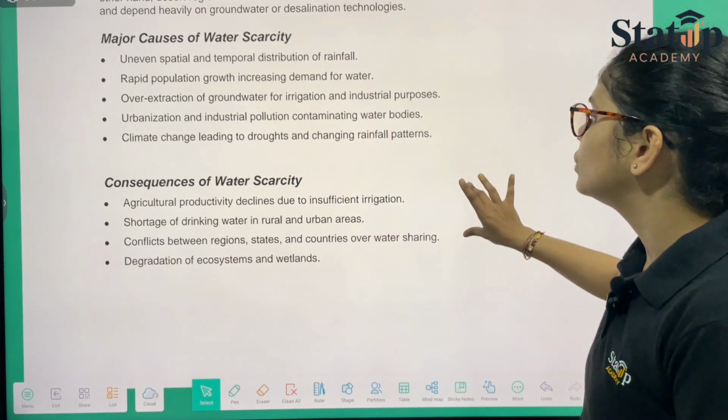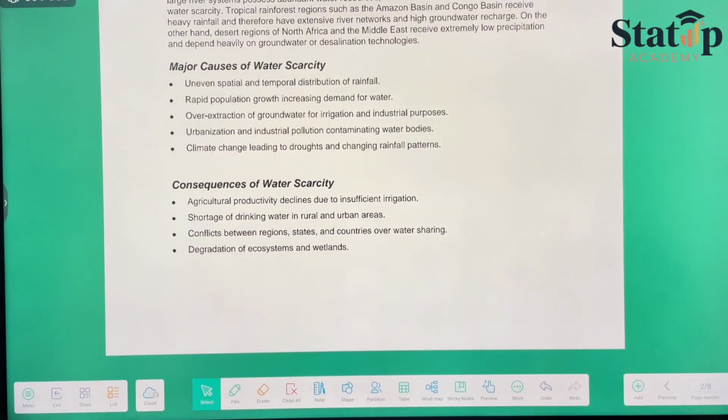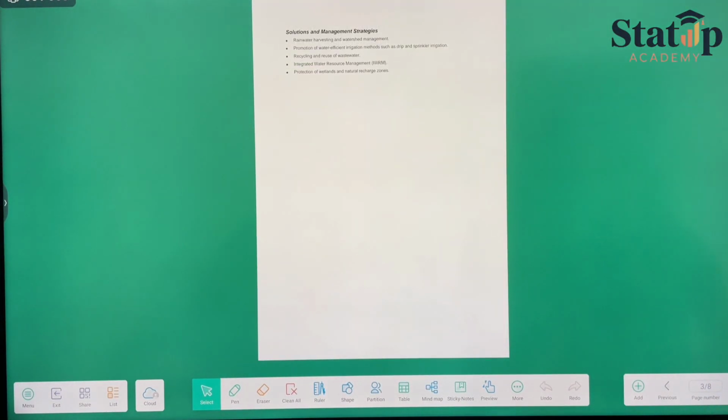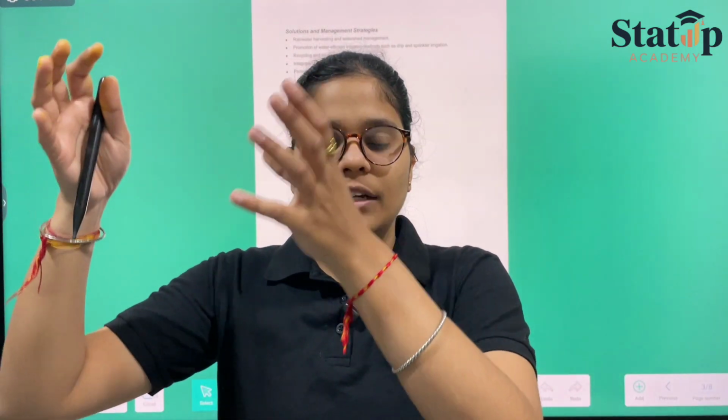So coming to the solutions, according to you, what can be the solution? First of all, when rain comes, rainwater could be harvested. Rainwater could be harvested using bamboo and pipes. We can collect the rainwater on the roof, and once the rainwater is collected on the roof, the pipes could be set up so that they go underground and fulfill that level of ours.